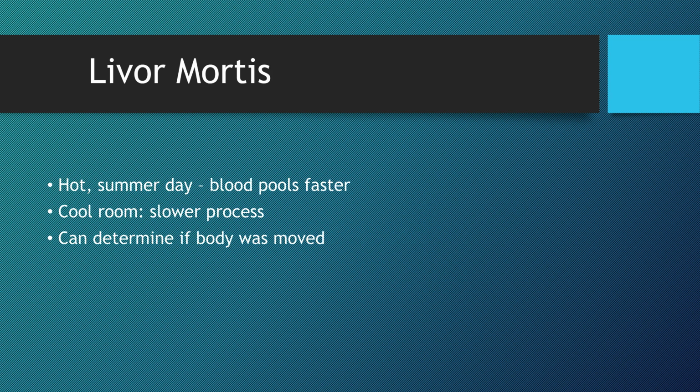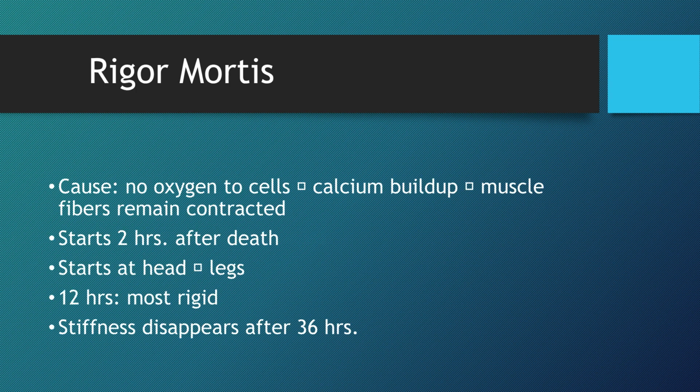Rigor mortis is caused by the lack of oxygen, leading to calcium buildup and contracted muscle fibers. It starts 2 hours after death, beginning in the head and moving to the legs. It is most rigid at 12 hours and disappears after 36 hours. Rigor mortis is affected by ambient temperature, the person's weight, the type of clothing they wore, any illness, the level of physical activity just before death, and sun exposure.